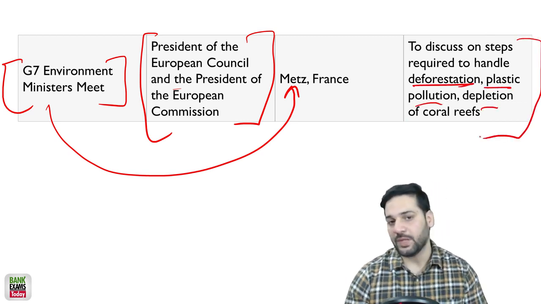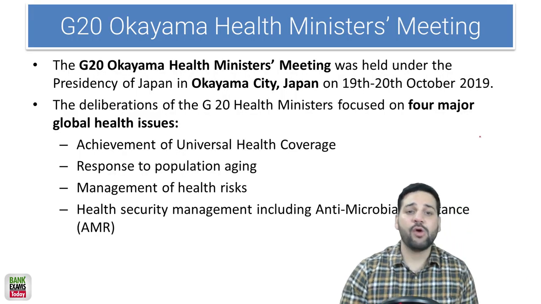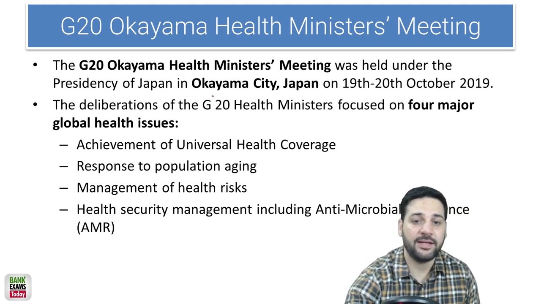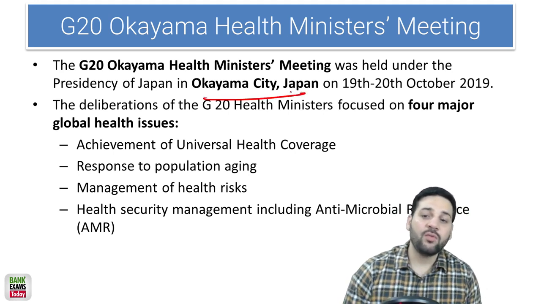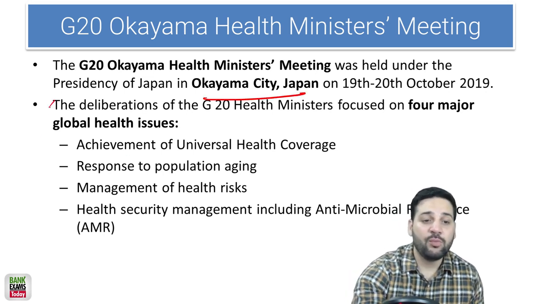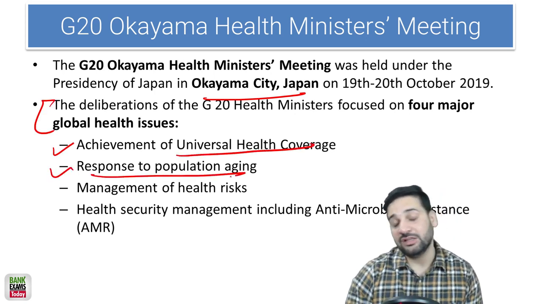That was the goal. Okay, so please remember that. So the G20 Okayama Health Ministers meeting was held in Okayama city, Japan. Okay, and the focus was on four major global health issues. First one, the achievement of universal health coverage, and response to the population aging in Japan.